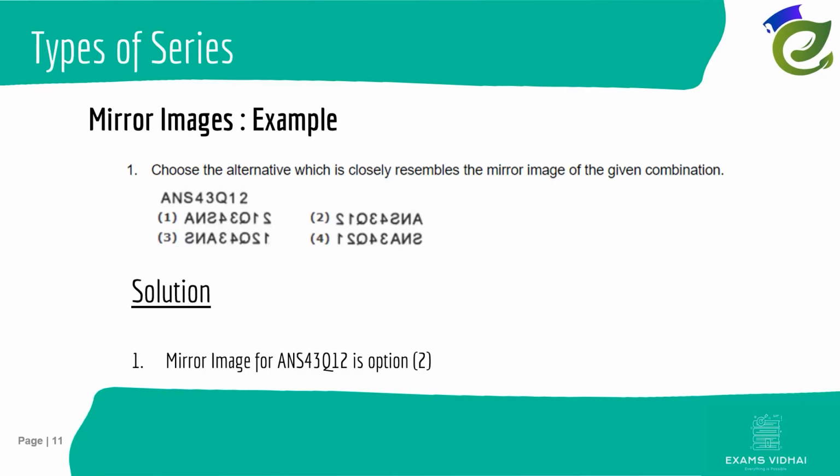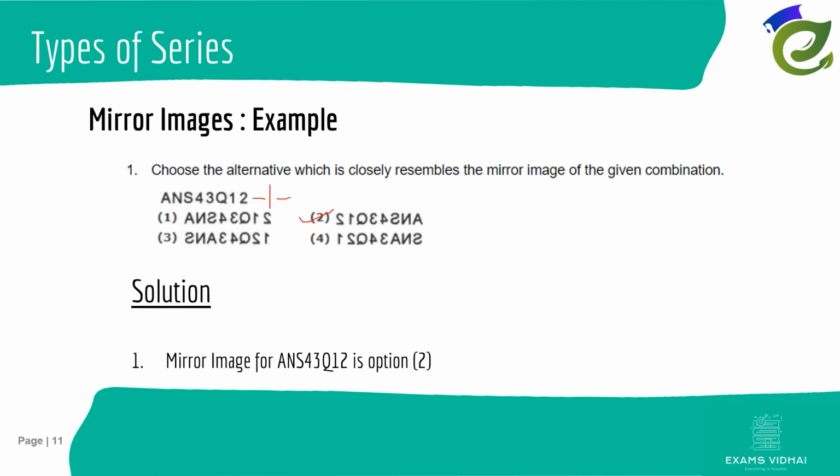This is a combination of alphabets and numericals, and if I draw a mirror here, we have to imagine how this will look in the mirror. This is quite easy here. If you know that there is an equal distance, it is expected that first 2 should come up and then 1, then Q. So you can eliminate the other options, because it cannot be that it starts with A, or with S, or with 1. So it is option 2 which is correct, where we see that there are mirror images for 2, for 1, for Q.